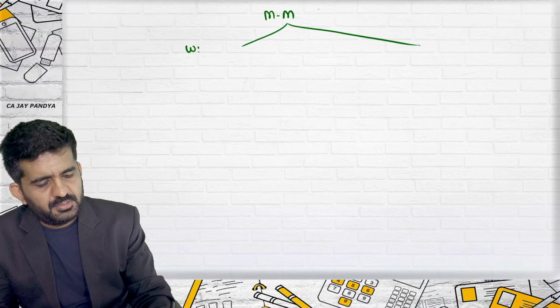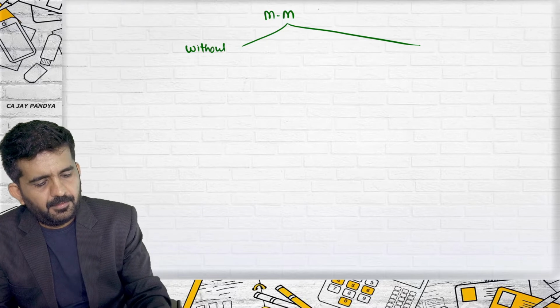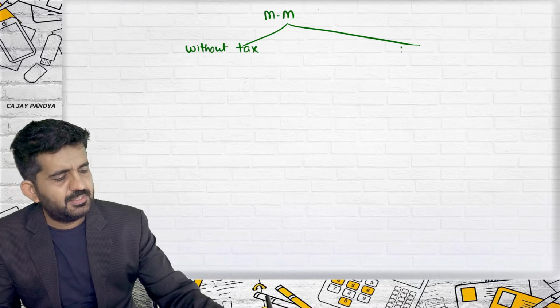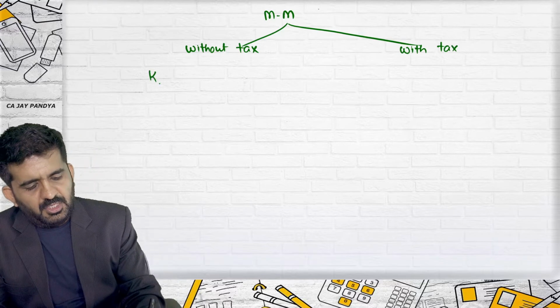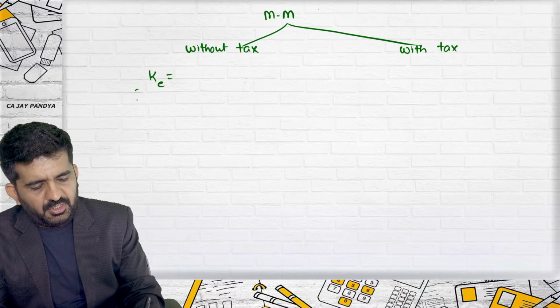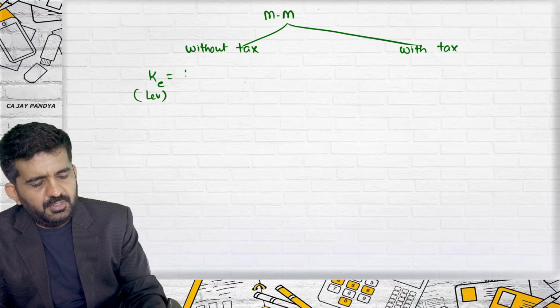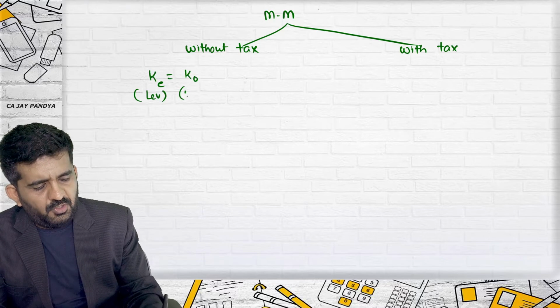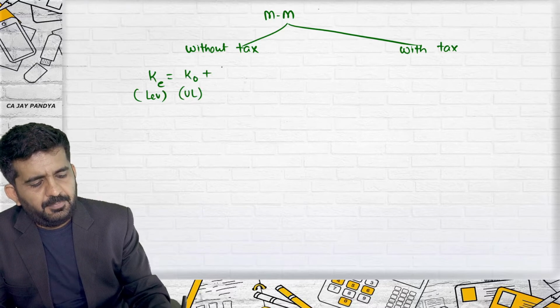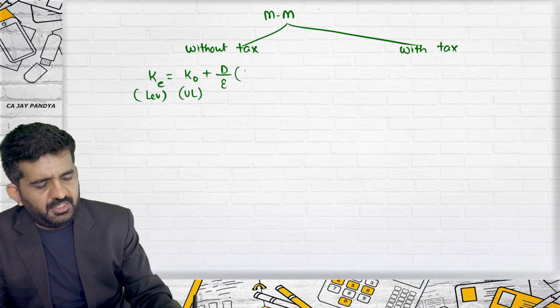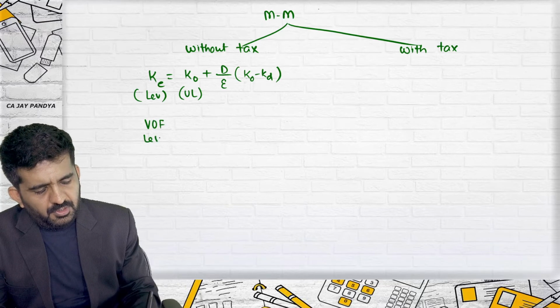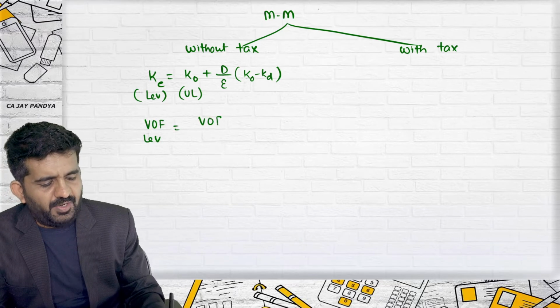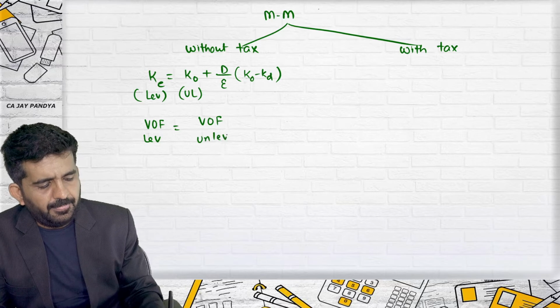Two parts: without the tax, with the tax. Without the tax, KE of the levered firm is KO of the unlevered firm plus debt upon equity into KO minus KD. Most important, value of the levered firm is equal to the value of the unlevered firm.